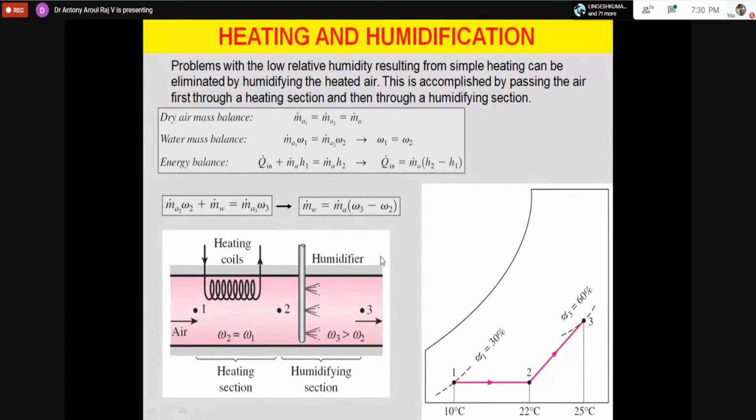Okay, so that is what I am having here. And where am I adding humidity? I am adding humidity after this. How much humidity am I adding? The 2 to 3 condition. 2 is the lower humidity condition, 3 is the higher humidity condition. So the higher humidity condition will be equal to the lower humidity condition plus humidity added. So m_a W2 plus m_w is equal to m_a W3. Now I want m_w. So m_w will be the higher humidity minus lower humidity, into the mass flow rate of air. From that I can find out the mass flow. So this is a simple summer air conditioning and a simple winter air conditioning.